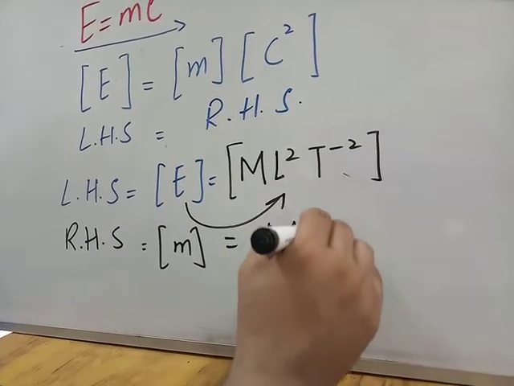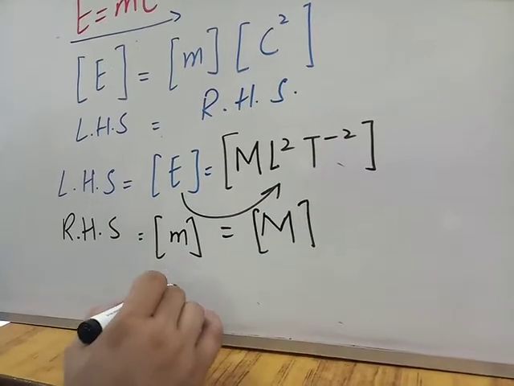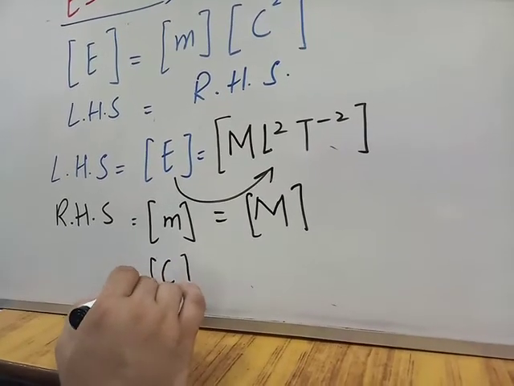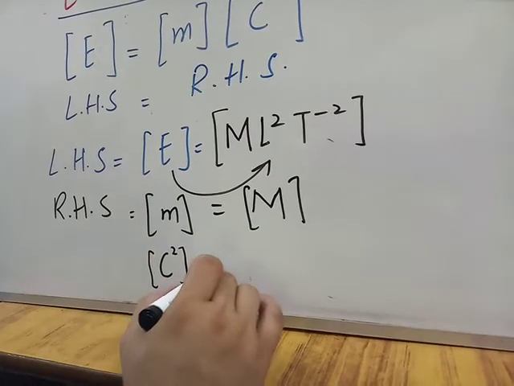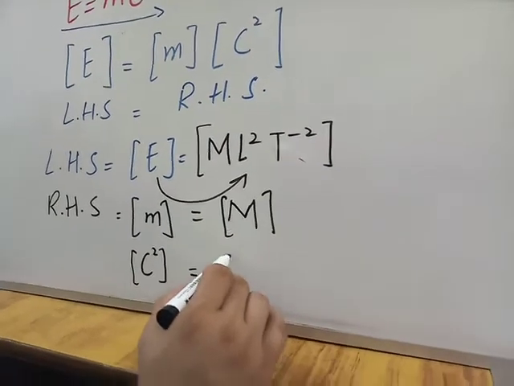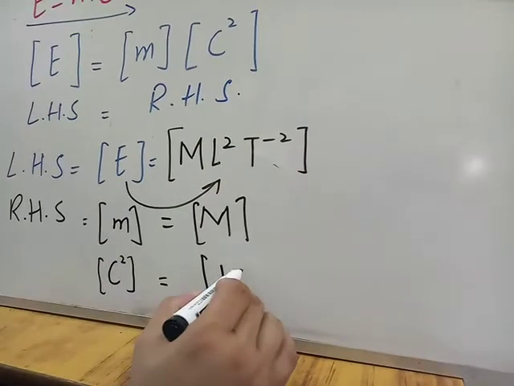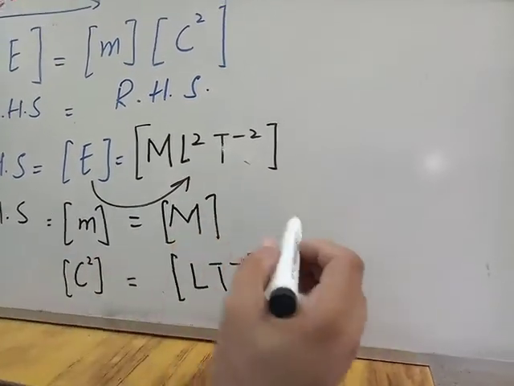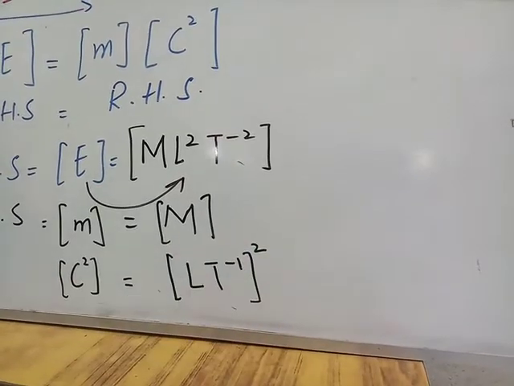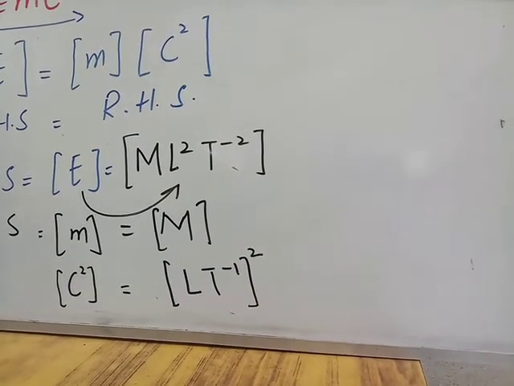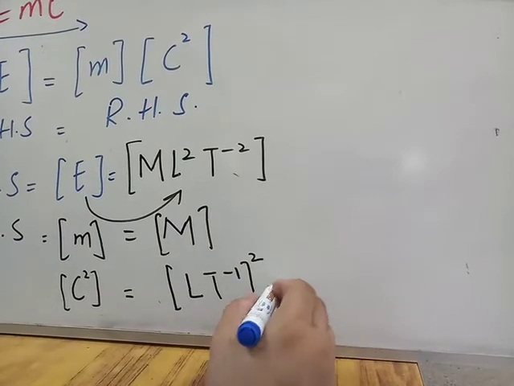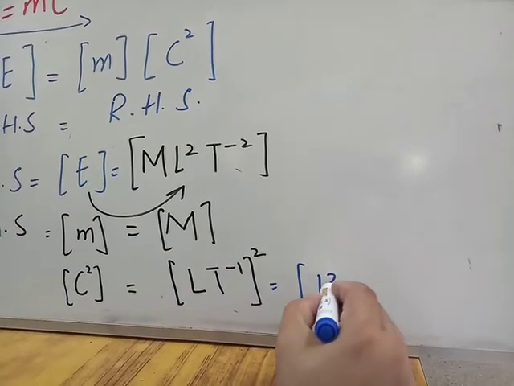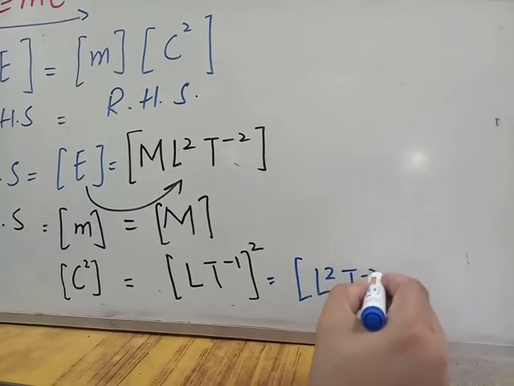Now for the right hand side, the dimension of mass is capital M, and C is used for speed. So the dimension of C is L T to the minus 1, and we use its square because C is squared. When we multiply these two in brackets, it becomes L squared T to the minus 2.